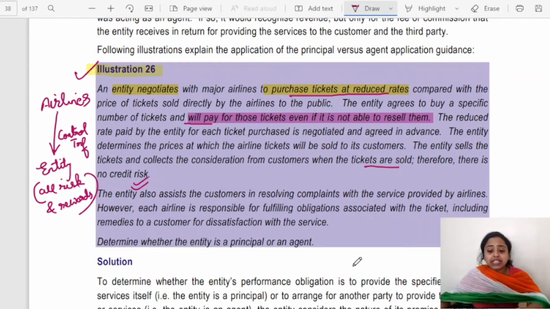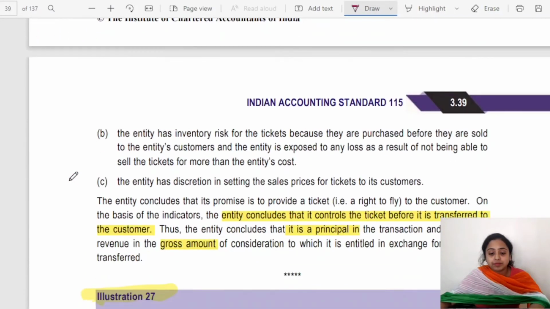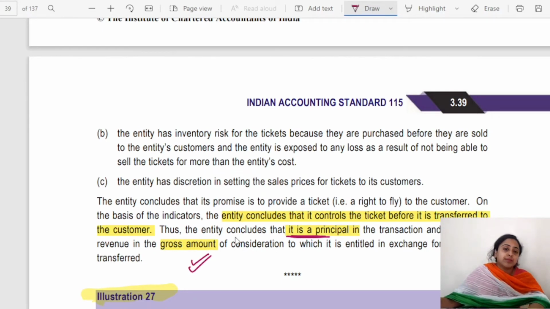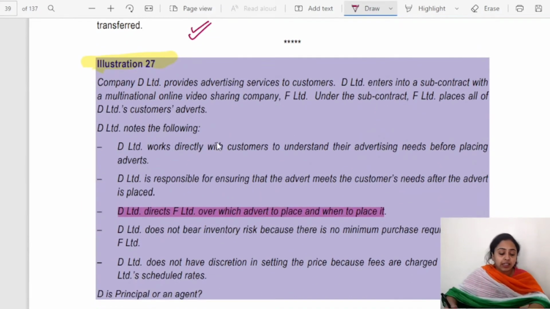Determine whether the entity is a principal or agent. See, the entity has got the control of tickets, it is bearing all the risk and rewards, and therefore it can be termed as principal. The entity concludes that it controls the ticket before it is being transferred to the customer. Thus, the entity is principal and should record the gross amount. Illustration number 27, page number 3.39. We will read till illustration number 30 in this lecture, and then we will continue in the next lecture.